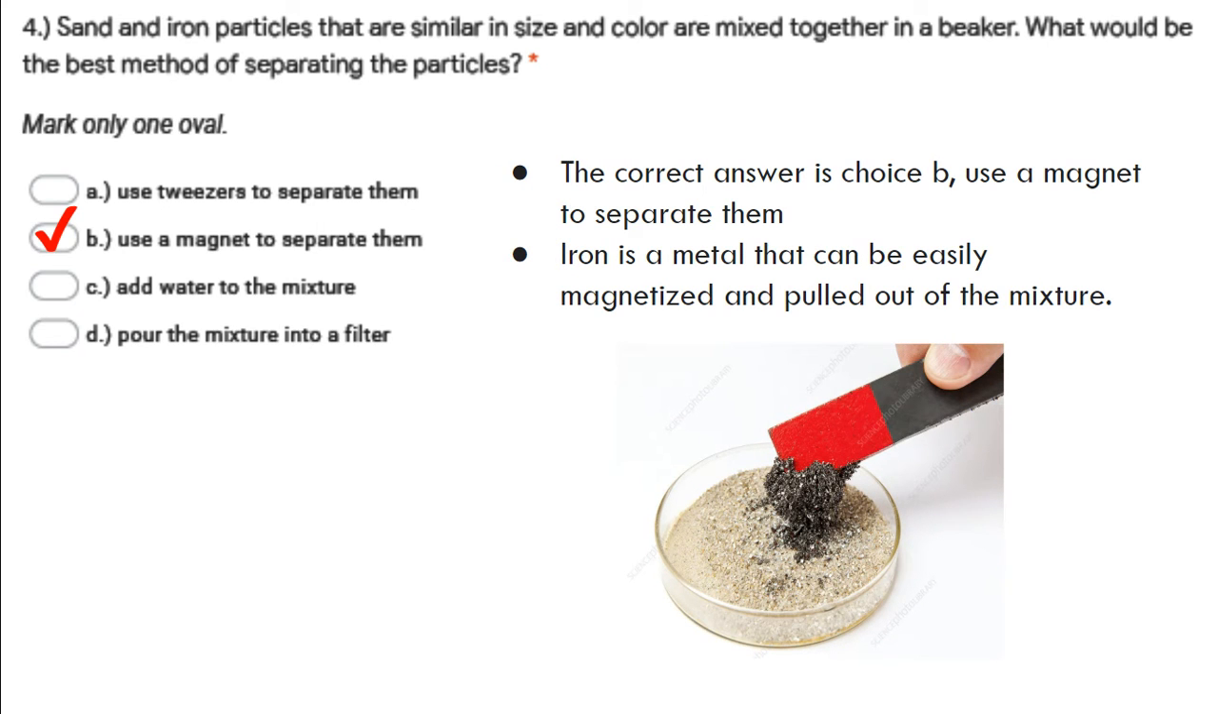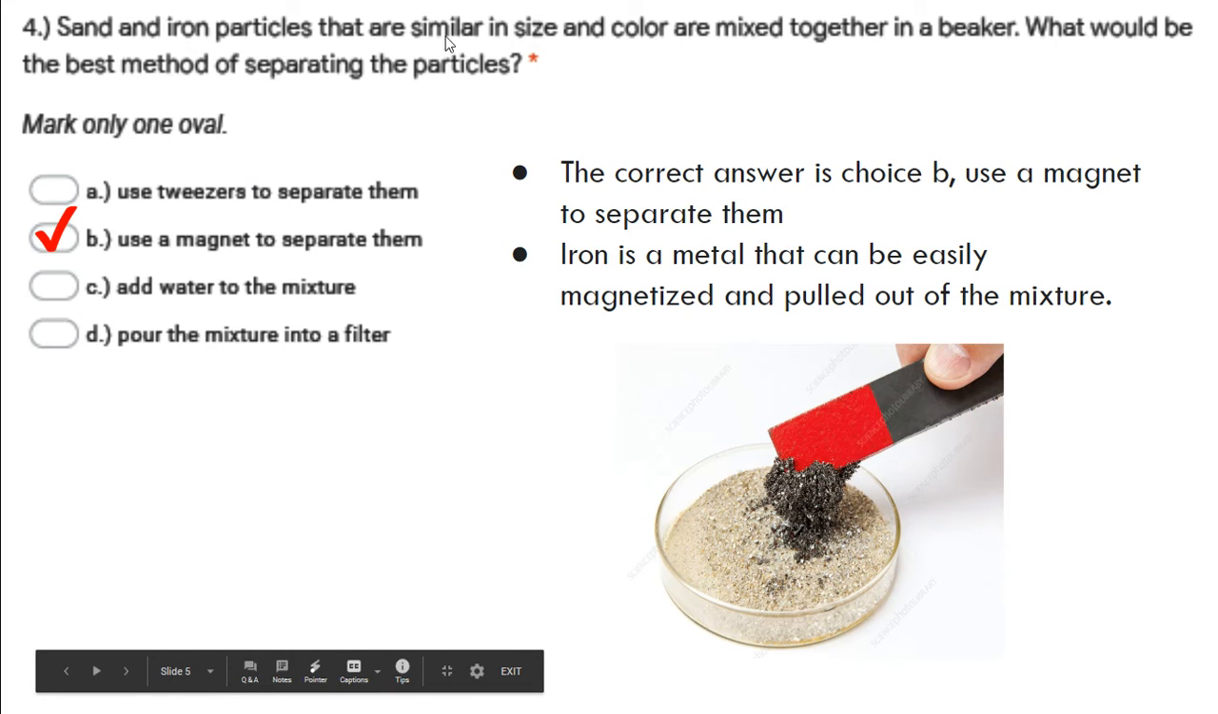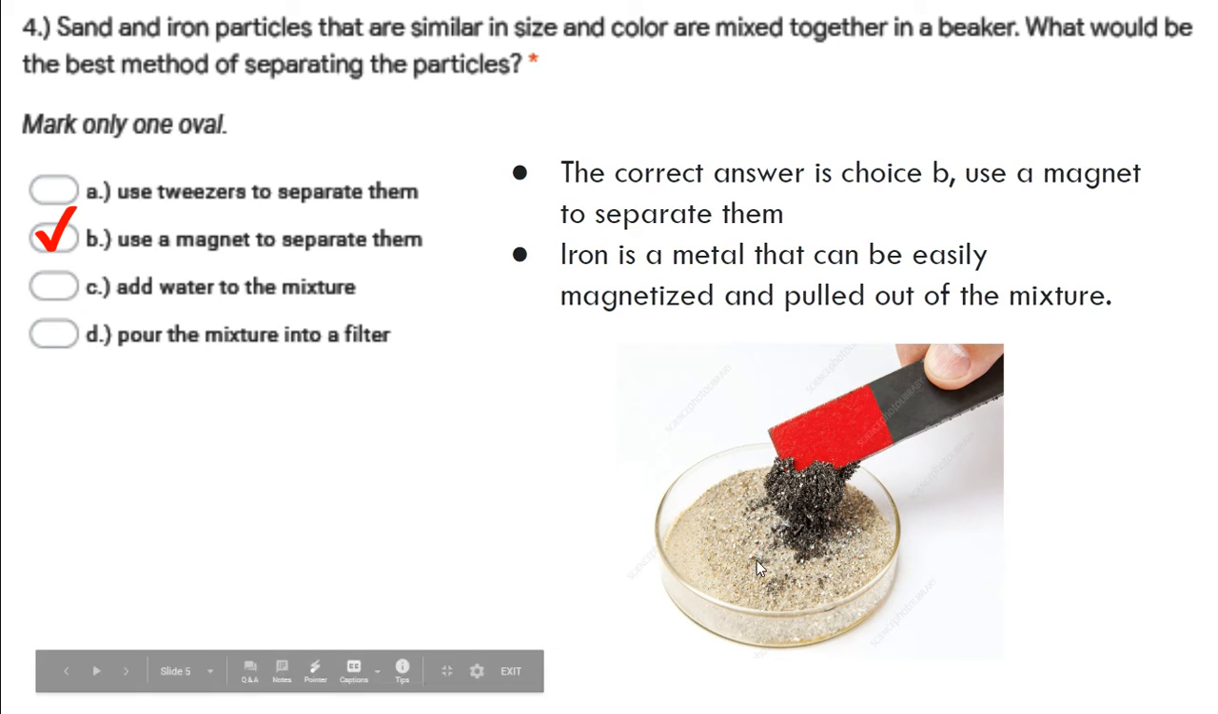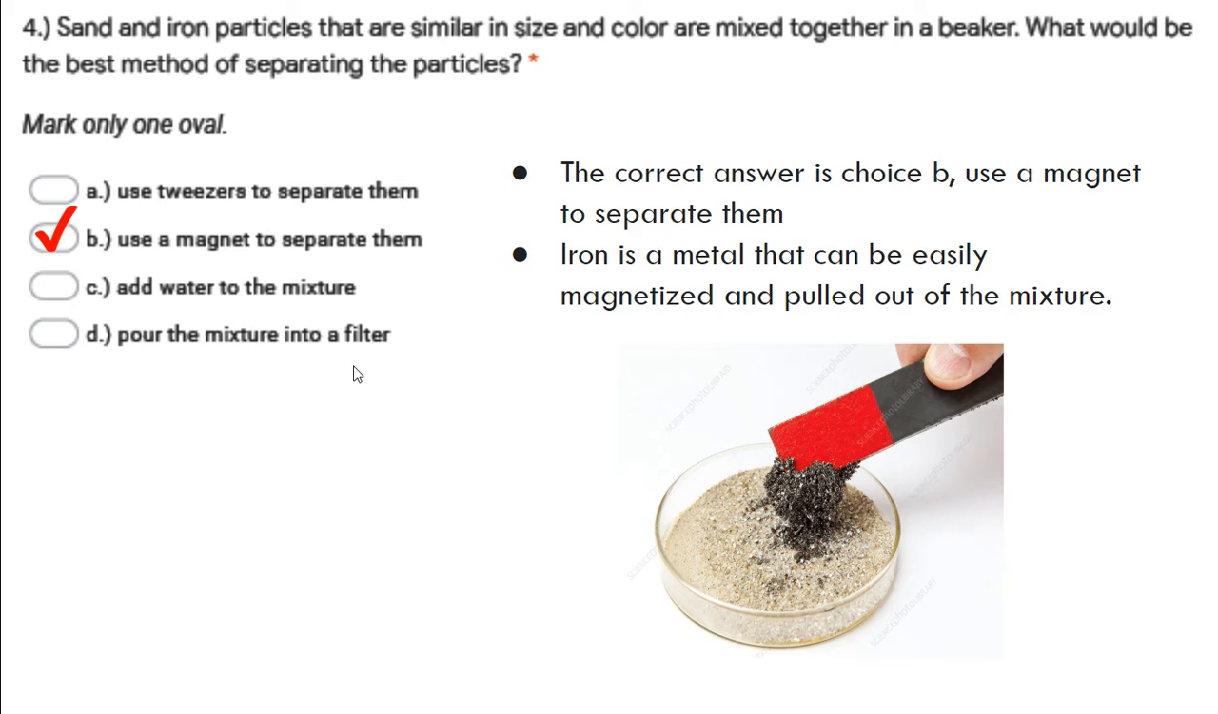So iron is a metal that can be easily magnetized and pulled out of a mixture. Below we have a picture of just that kind of setup, except the sand is not the same color as the iron particles here. When you mix the sand and the iron, the magnet will readily pull the iron out of the sand. So using tweezers would be really hard, adding water wouldn't do anything, and a filter really wouldn't help us if the iron and sand particles were similar in size.